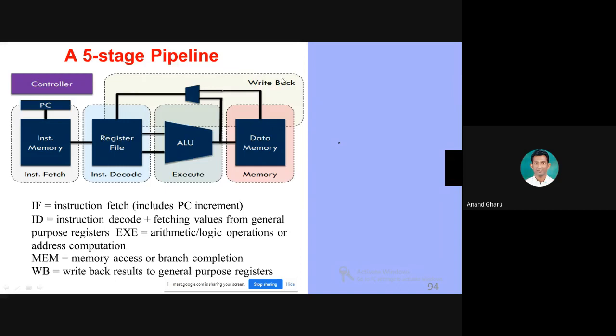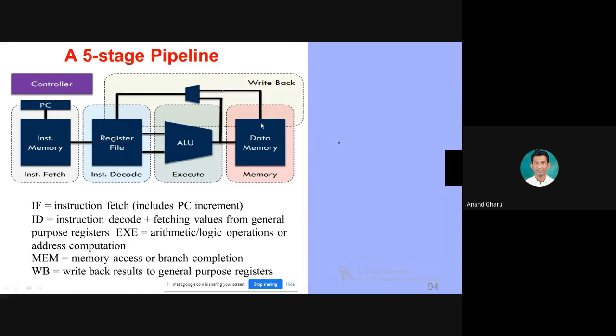Now here you can see the 5-stage pipeline. The first stage is instruction fetch. The second stage is instruction decode. The third stage is execute. The fourth stage is memory. And the fifth stage is write back. Write back means, I'll give you an example, add ax comma bx. It performs the addition between ax and bx, and the result is stored in the ax register. It is just stored in the register.